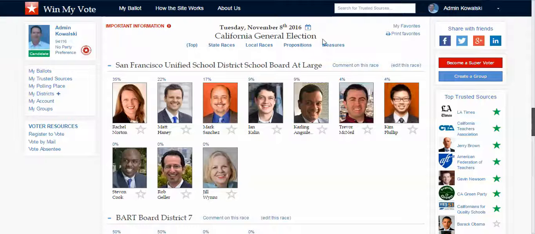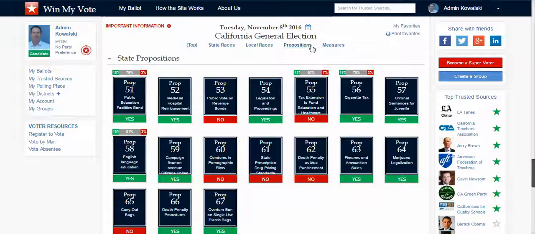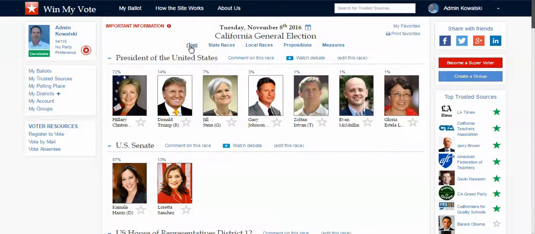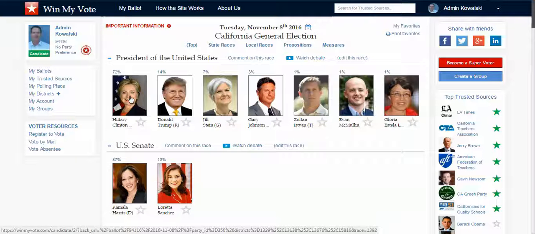I can also see all of the propositions as well as all of the measures that will be on my ballot. As a voter, I can not only see the candidates that are running in each one of the races, but I can click on their profile and learn much more about them.